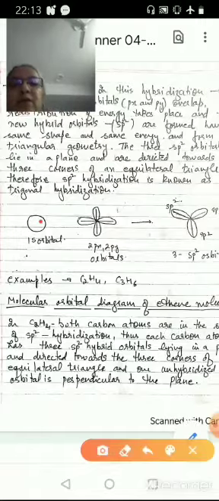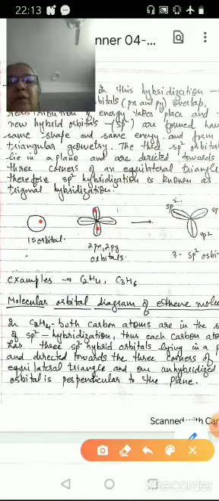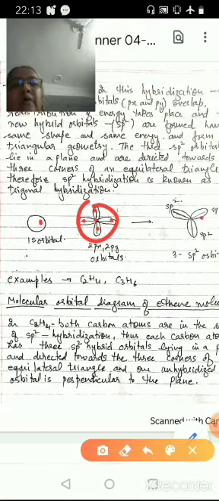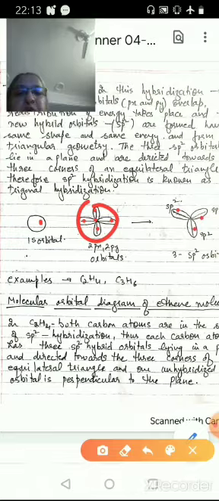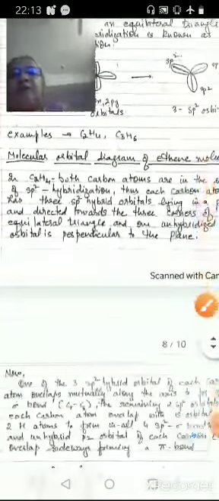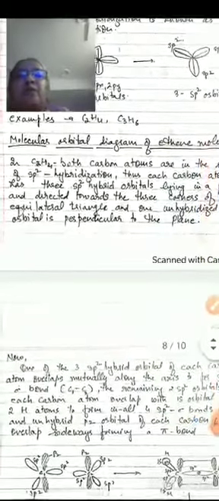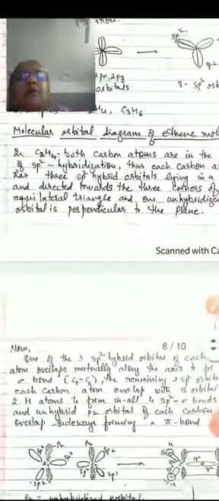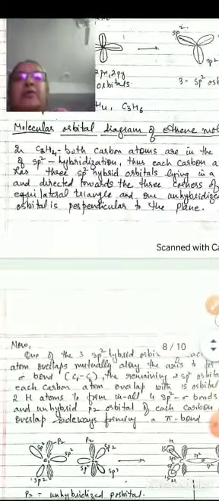This is 1s orbital and this is 1 p orbital and this is the second p orbital. This 1s orbital combines with these 2 p orbitals, giving rise to 3 sp2 hybrid orbitals. Example: C2H4, C2H6. If we consider the molecular orbital diagram of the molecule, in C2H4 both carbon atoms are in the state of sp2 hybridization.